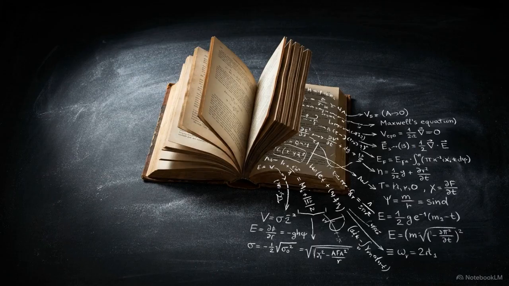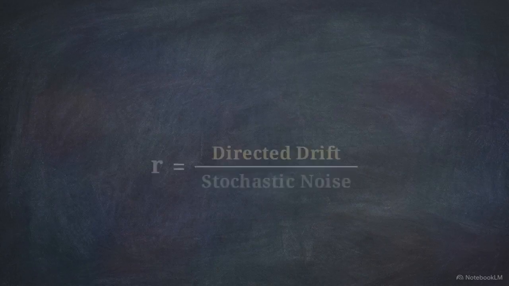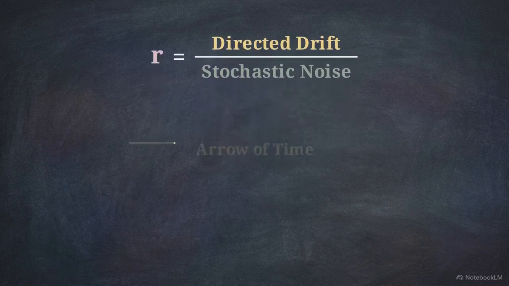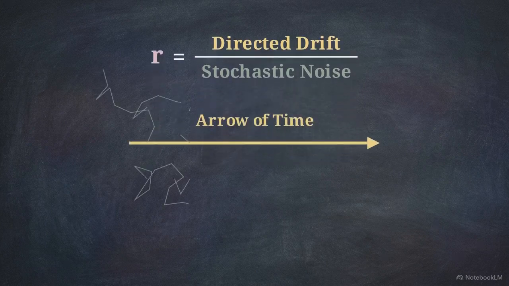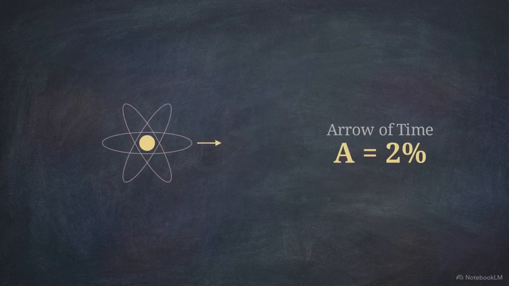This mathematics addresses a fundamental macroscopic question. Why do subatomic interactions appear reversible, while the wider universe only ages forward? The framework introduces a parameter called R. It is a mathematical ratio that defines the battle occurring within any system between directed drift and random stochastic noise. Directed drift is the manifestation of the arrow of time, while stochastic noise serves to mask it.